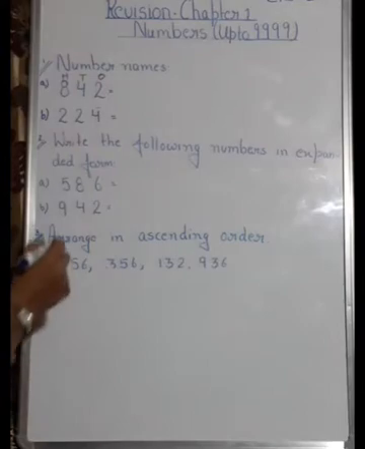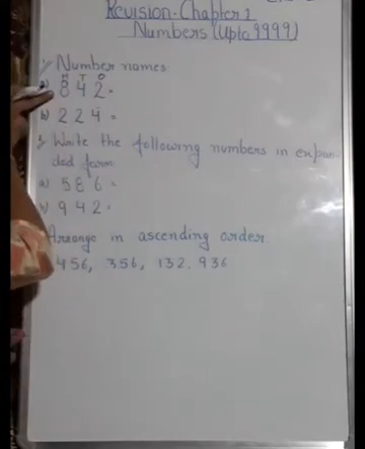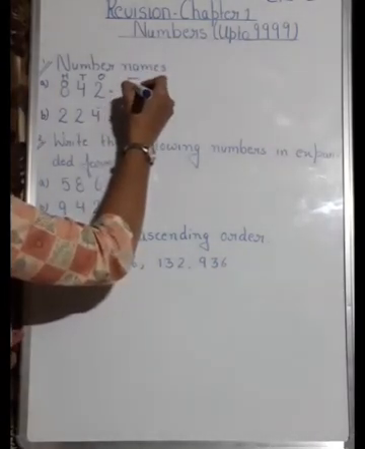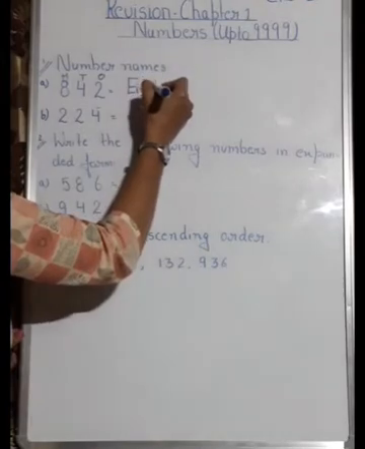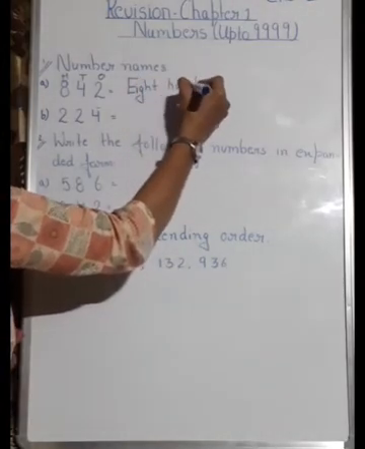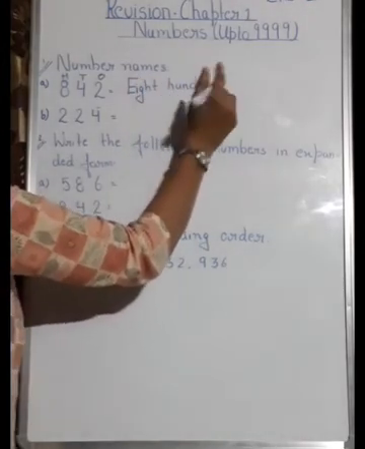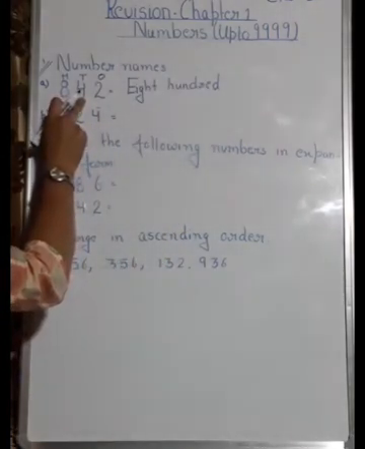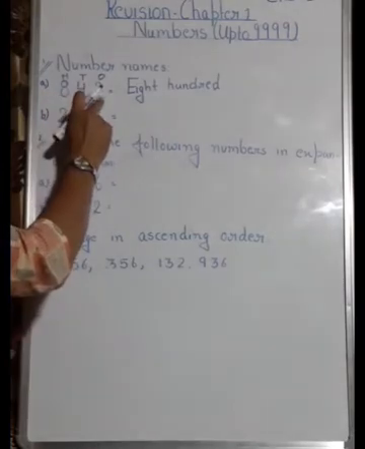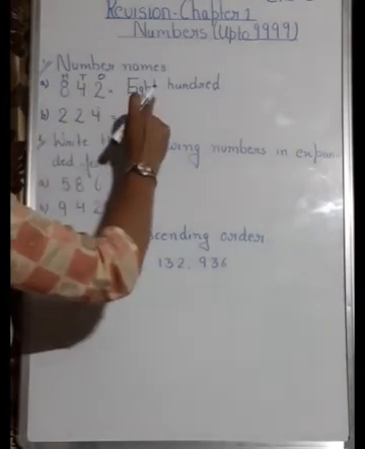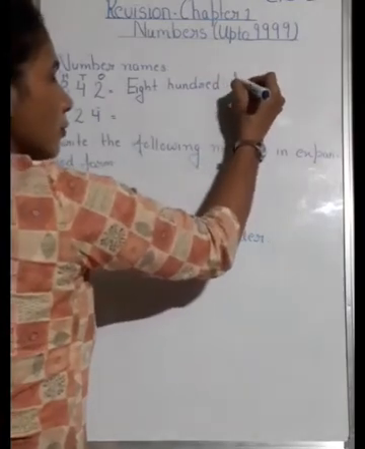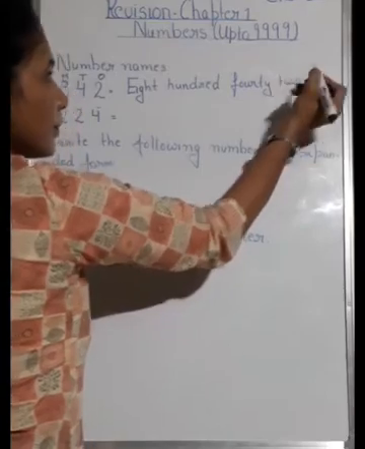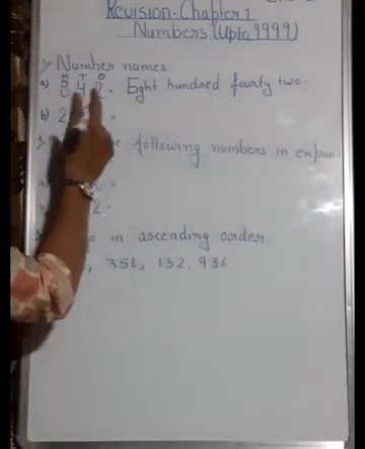Now when you have to name them, 8 is at hundred place, so your number name will be 800, and then 4 is at tens place, so this becomes 40, and this is at ones place, so this is 2. So you will write 842. Clear?